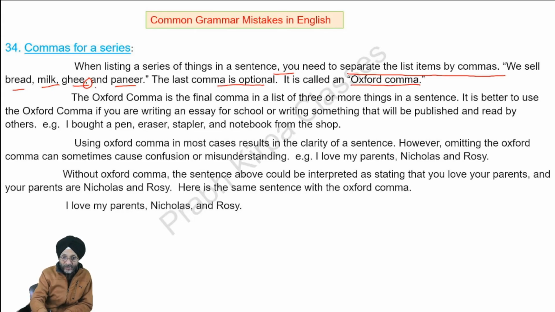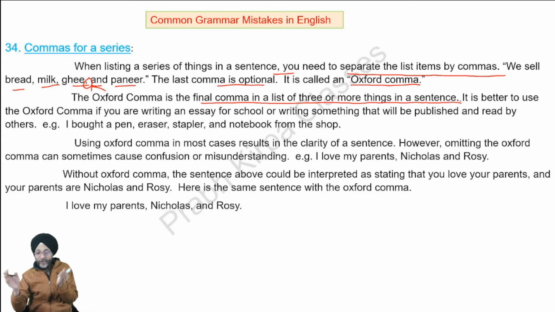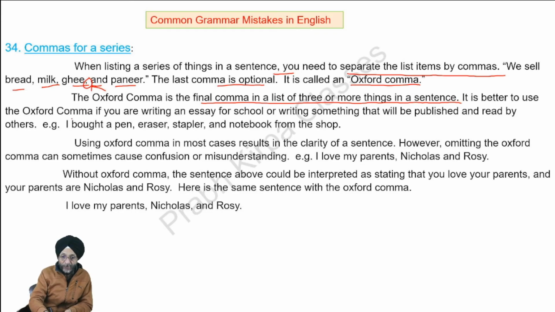This is called the Oxford comma. The Oxford comma is the final comma in a list of three or more things in a sentence. That is, if there are three commas in a sentence, the last one will be called the Oxford comma. It is better to use the Oxford comma if you are writing an essay for school or writing something that will be published and read by others.